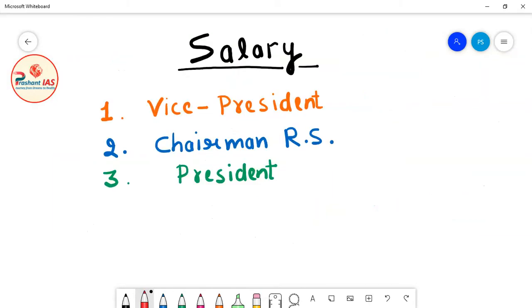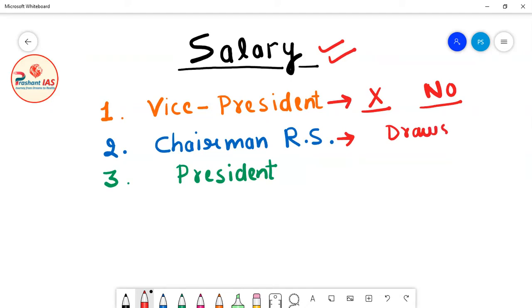Now friends, let's move further. Let us discuss the salary of the Vice President of India. First of all, the Constitution does not mention the salary of the Vice President of India. When the Vice President acts as the chairman of Rajya Sabha, then he draws his salary and all the financial gains as the chairman of Rajya Sabha.